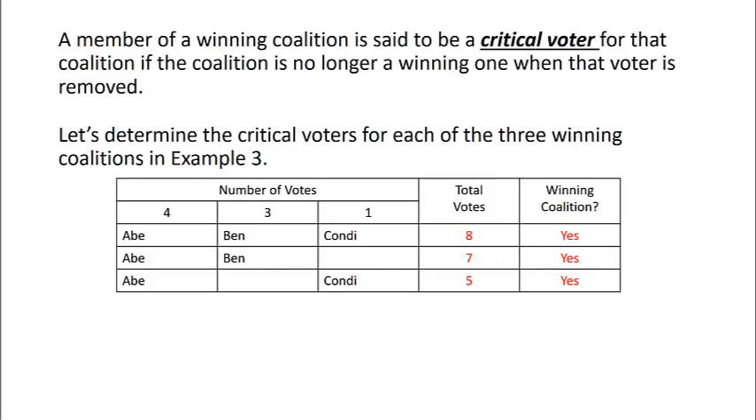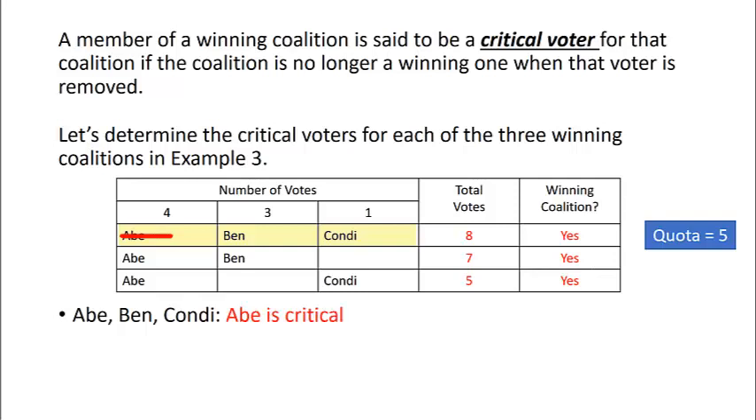We'll start with the coalition of Abe, Ben, and Condi. Remember that our quota is 5. So, if Abe were to leave the coalition and take his 4 votes with him, Ben and Condi would only have 4 votes remaining. They would not have enough votes to meet the quota, and therefore Abe is considered to be a critical voter. On the other hand, if Ben decides to leave the coalition, between Abe and Condi, 5 votes would still be up for grabs.